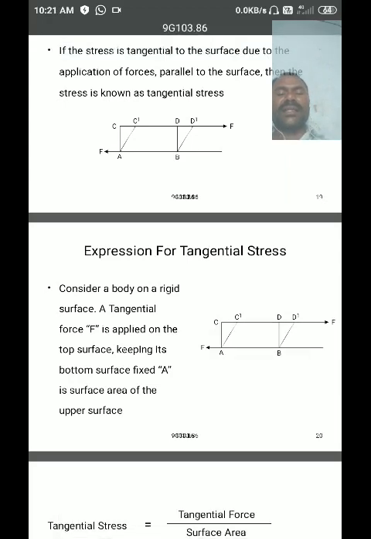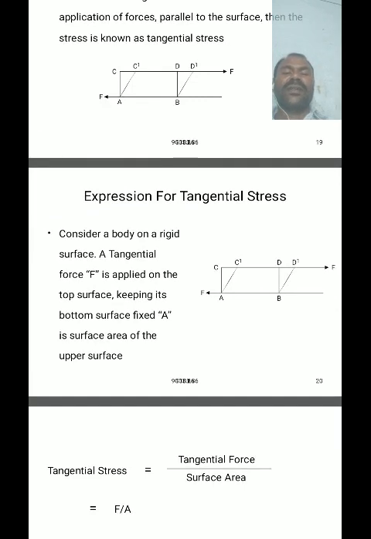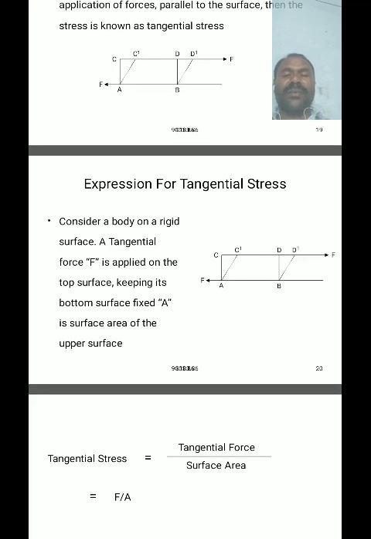As a result, the ABCD square becomes the parallelogram ABC dash D dash. This means the tangential stress, or parallel stress, or simply a shearing stress, causes changes in the structure of a body.